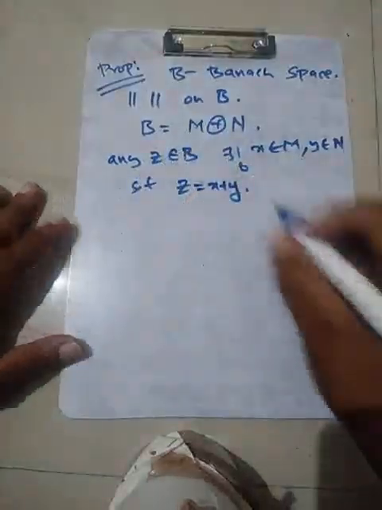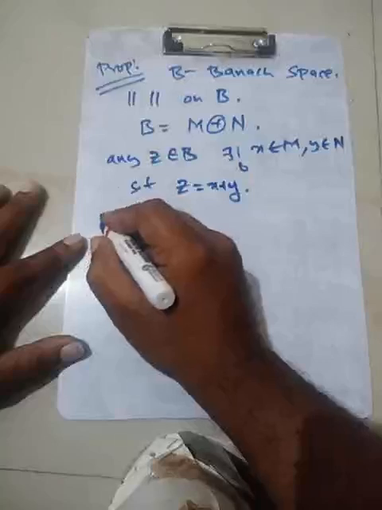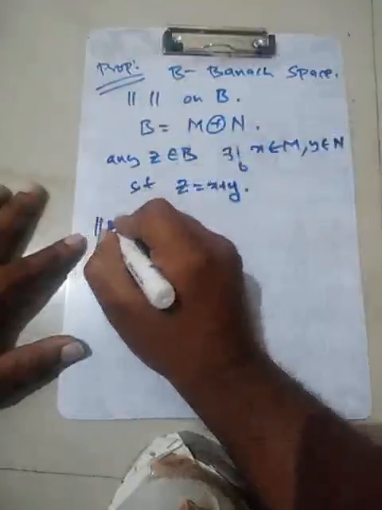Okay. So the moment you have this, we put a norm on this thing, the one norm.